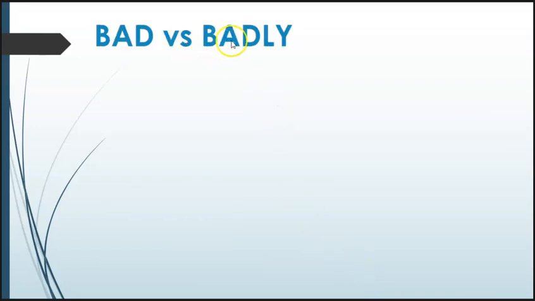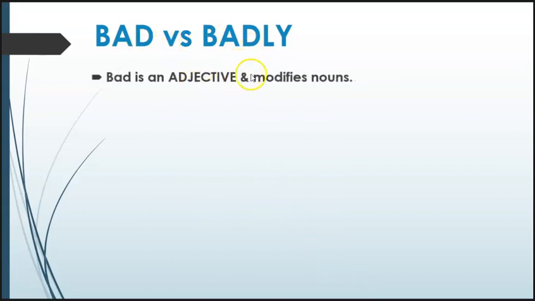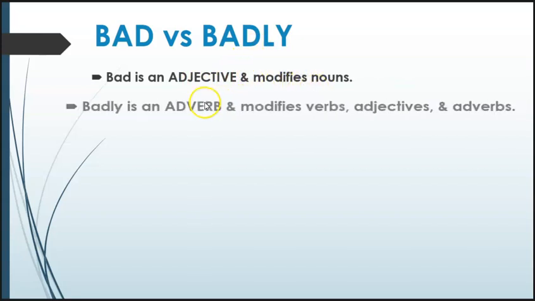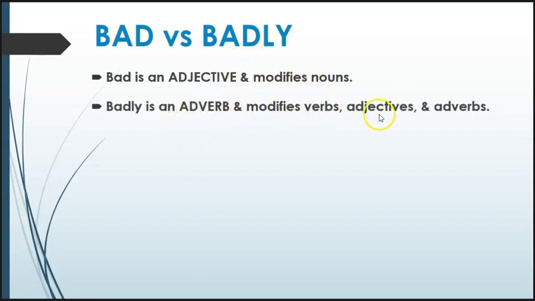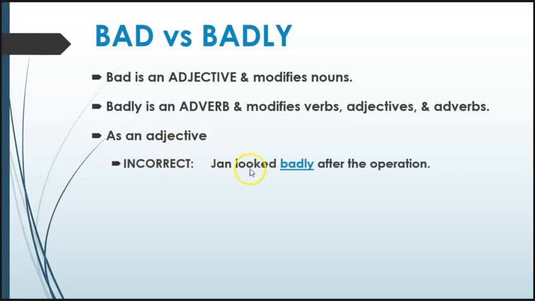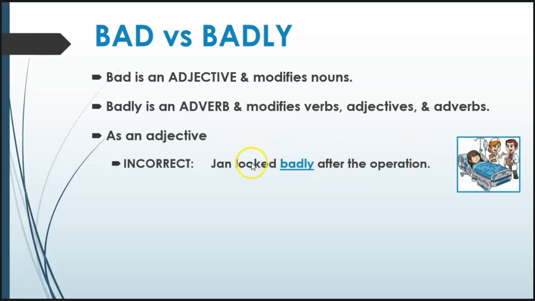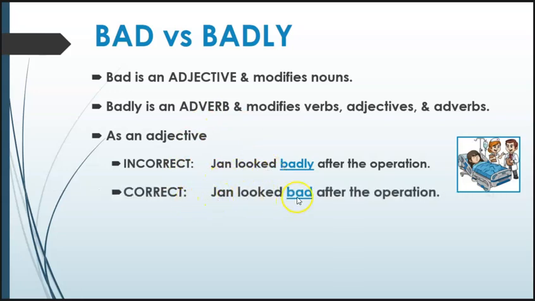Other words that are frequently confused are bad versus badly. So bad is an adjective, and it modifies a noun. Badly is an adverb, and it modifies verbs, adjectives, and adverbs. So which one you choose depends on what you want to modify. So if you're going to use it as an adjective, it is incorrect to say Jan looked badly after the operation. Okay, so we're describing here not looking as an action, but we're describing Jan and how Jan appears. So it would be correct to use the adjective form, bad. Jan looked bad after the operation.